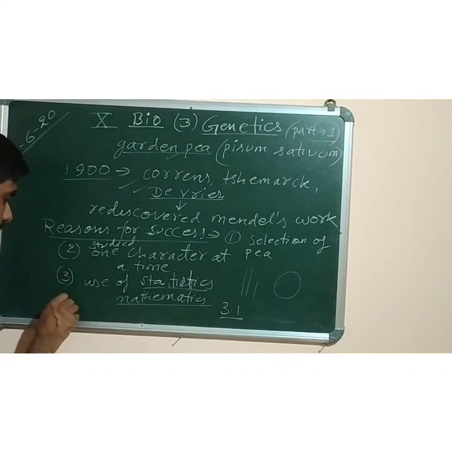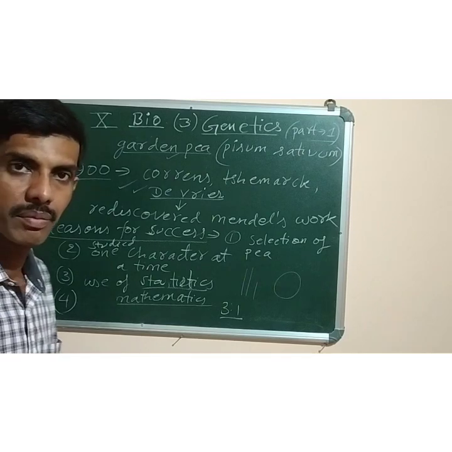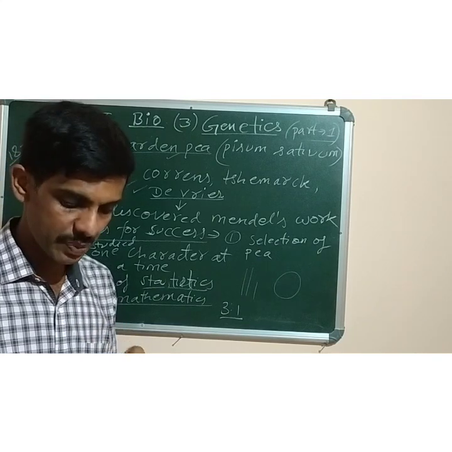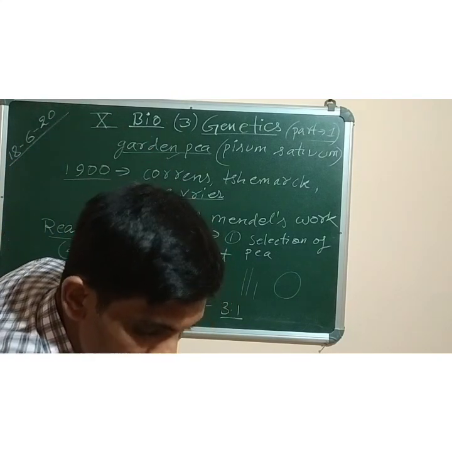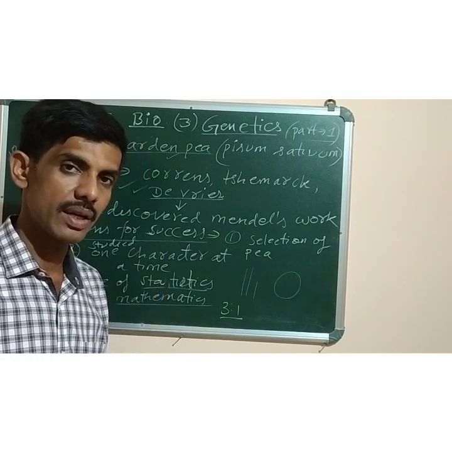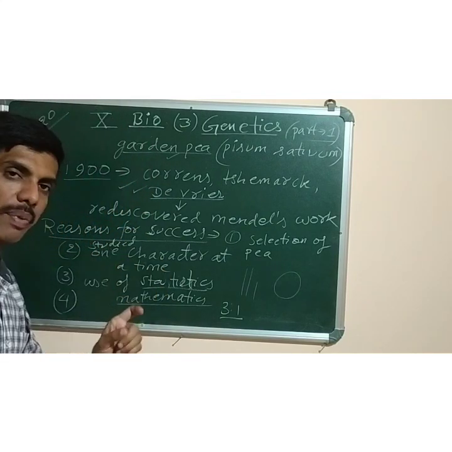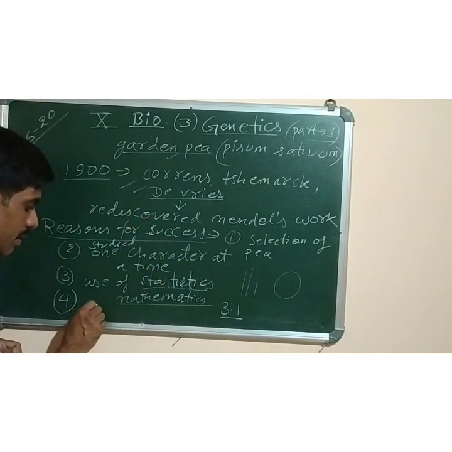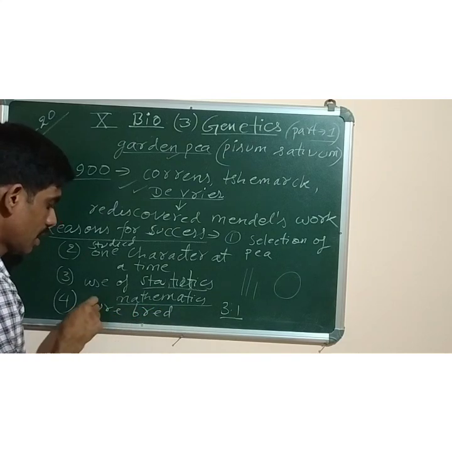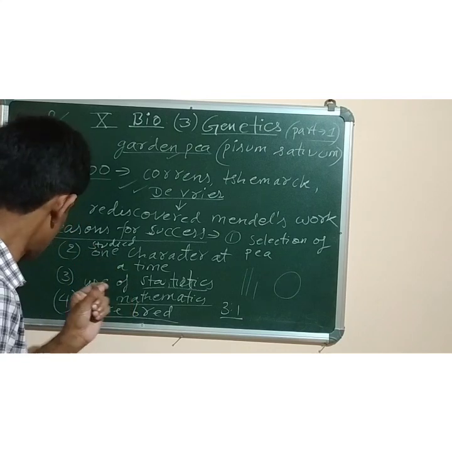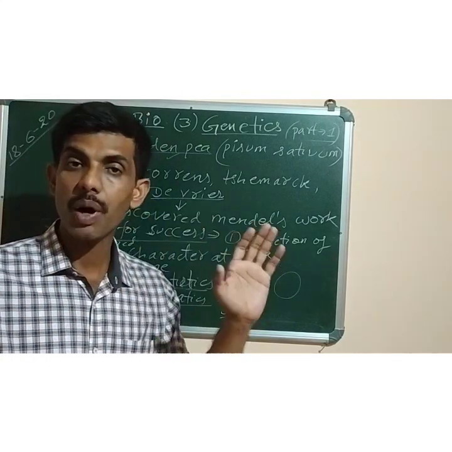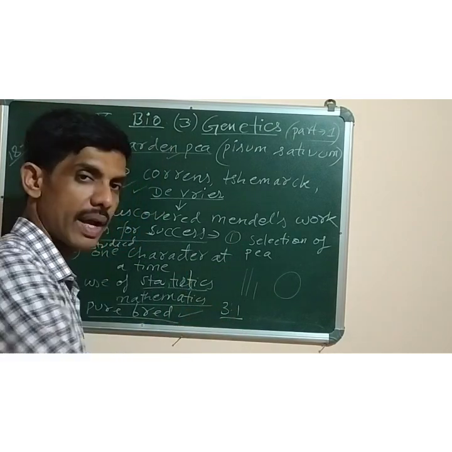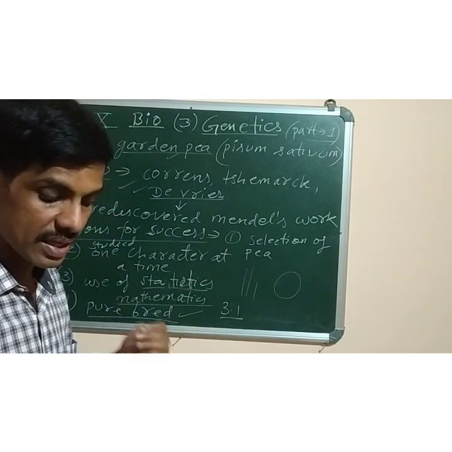Then the next one is, why was Mendel successful? Because he always chose the pure bred variety. Understood? For his experiments, as mentioned in your book also, he chose only those traits which show constant results. What is the meaning of that? If a tall plant bearing seeds produces only tall plants, that is called pure bred. If you take a seed of a tall plant, it will produce only tall. There will be no dwarf plant in that generation or the coming generations. So he had selected that type of pure bred varieties, and that was also the reason behind his success.